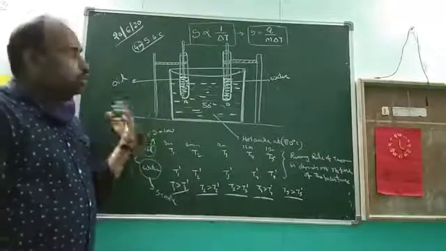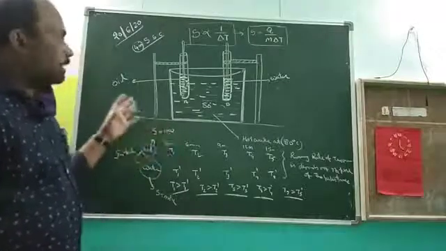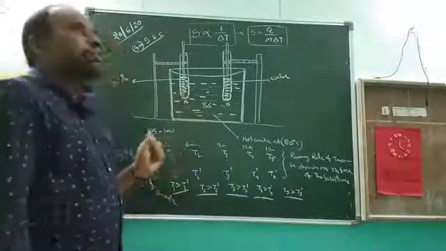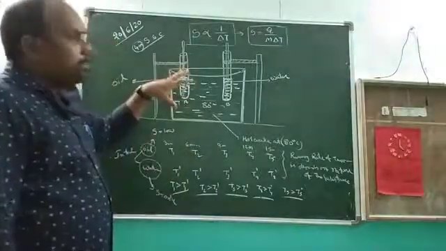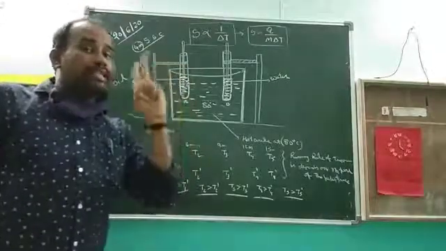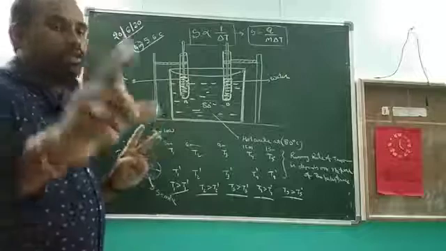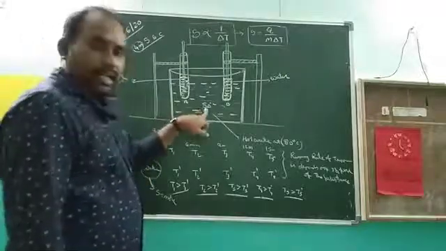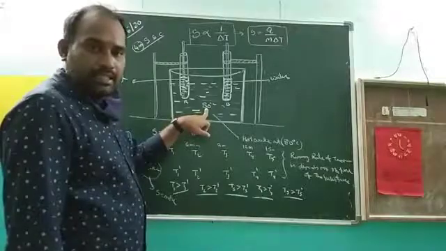Are you clear? So this is the 4 mark question, an activity based question. Here we observe 2 important conditions. I will explain the 2 important conditions. Here we should take 80 degrees.